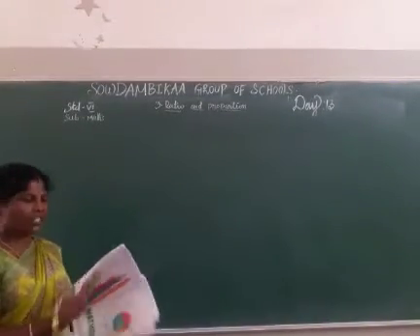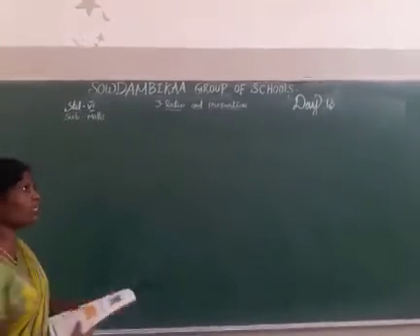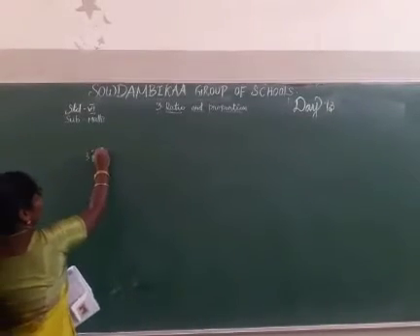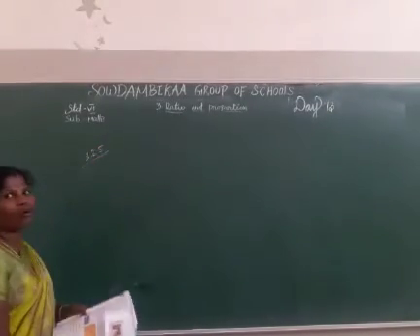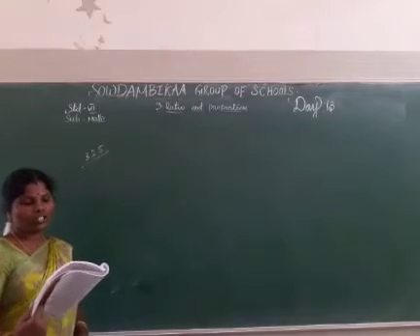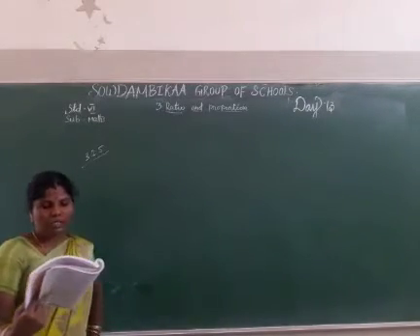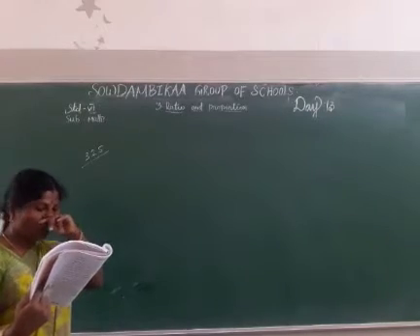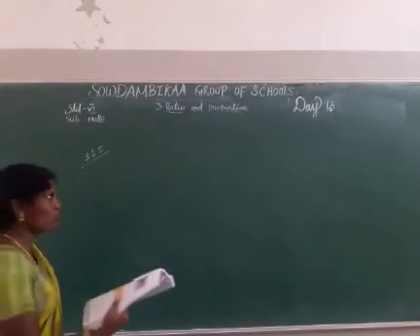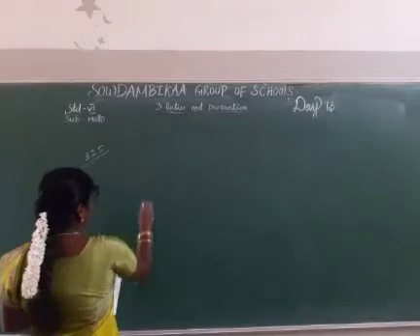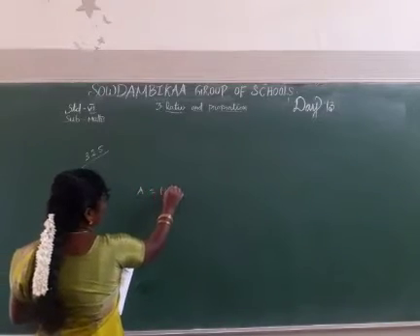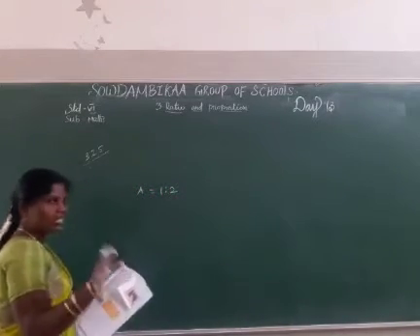Next is page number 63, equivalent ratio, 3.2.5. How to find equivalent ratios. See the first point. The ratio of breadth to length of rectangle A is 1:2, which is already in simplest form.